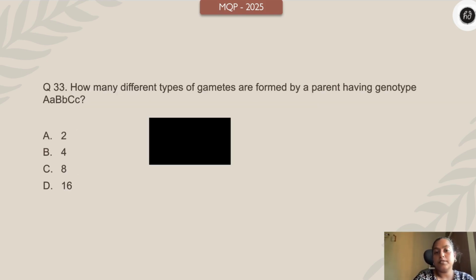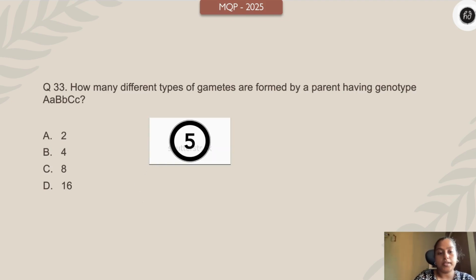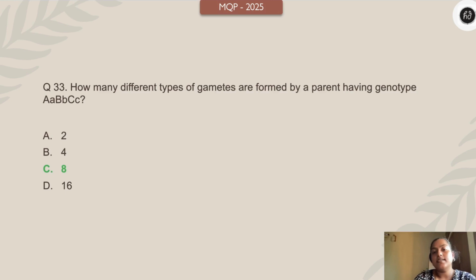Next one. How many different types of gametes are formed by a parent having genotype AABBCC? 2, 4, 8, 16. Your time starts 3, 2, 1 right now. Okay, so yes, the answer is 8. There is this formula which I often say, 2 power n, for finding the number of gametes for the given parents. For every single parent, in order to find the gametes, you have to apply the formula 2 power n, where n indicates what kind of hybrid cross, mono or bi or tri. Here you can see definitely 3 characteristics, 3 traits are there. So 2 power 3, which is 8.